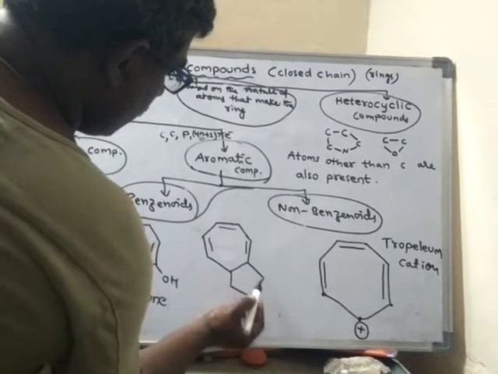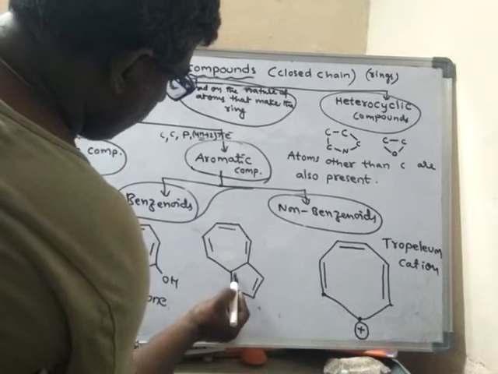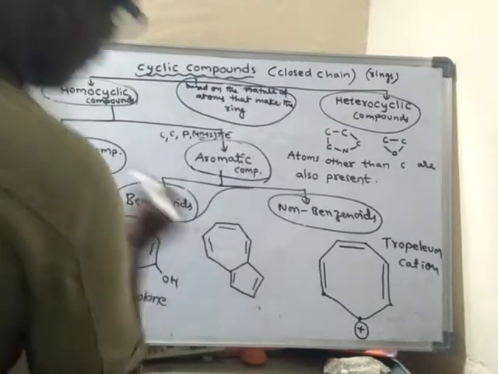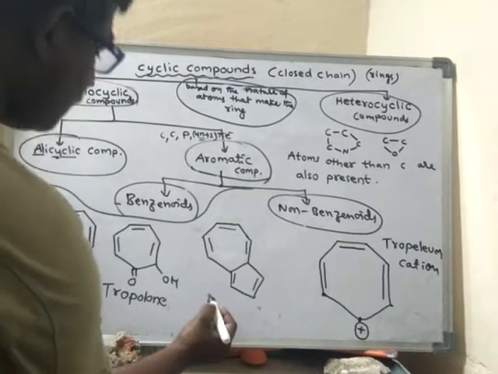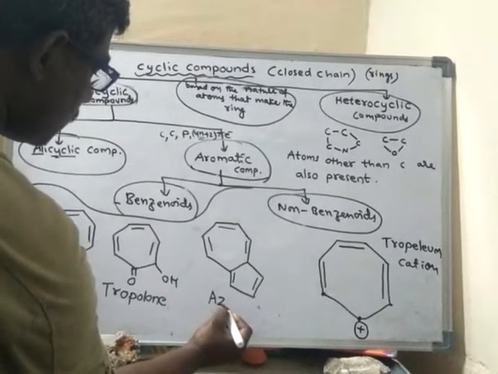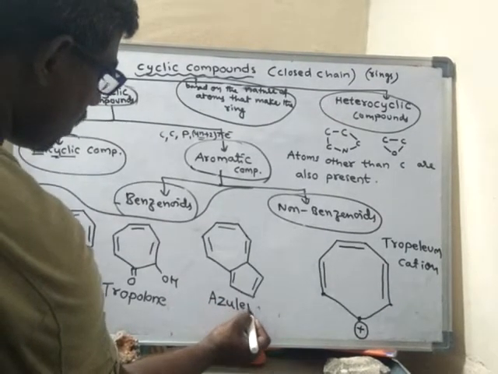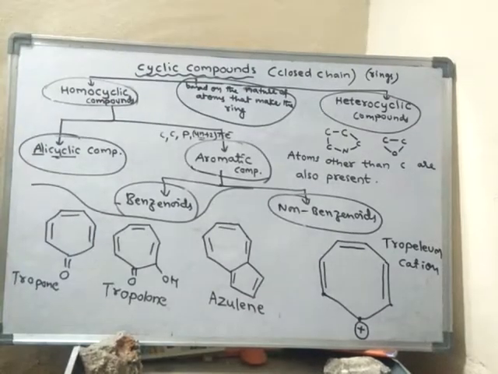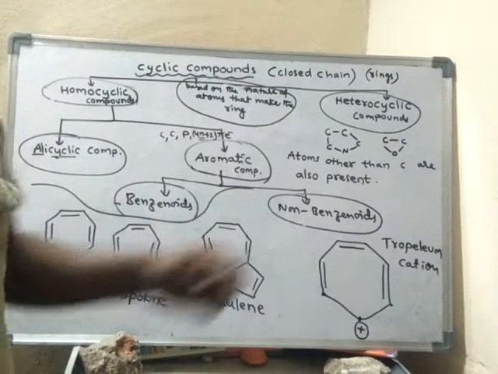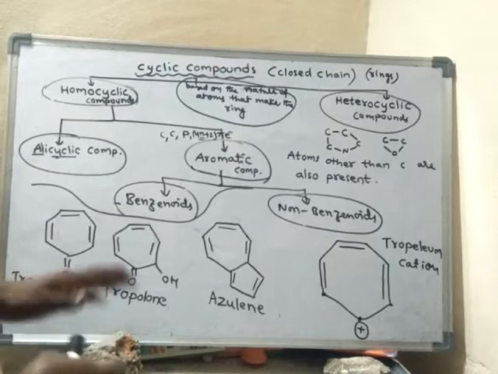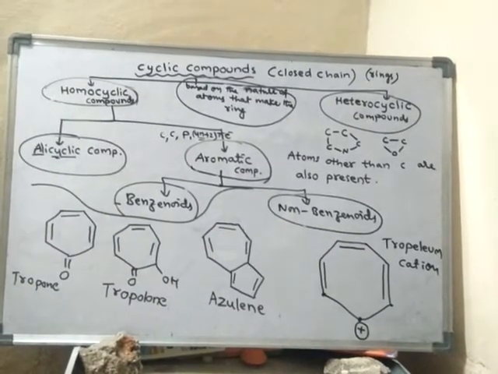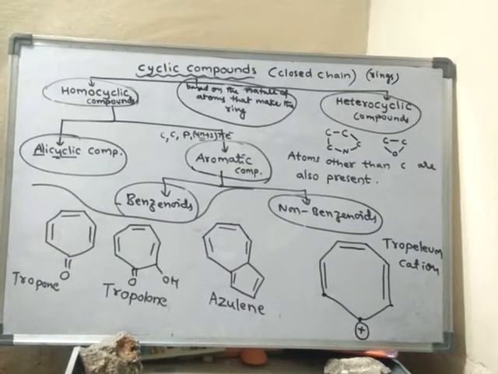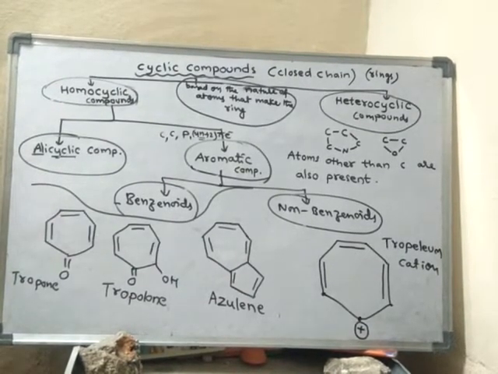Double bond, single bond, double bond, single bond, double bond, single bond, double bond. So this is called azulene. These are all non-benzenoids, so these are not benzene rings. A benzene ring is a 6-membered ring and it should contain 3 alternate double bonds.